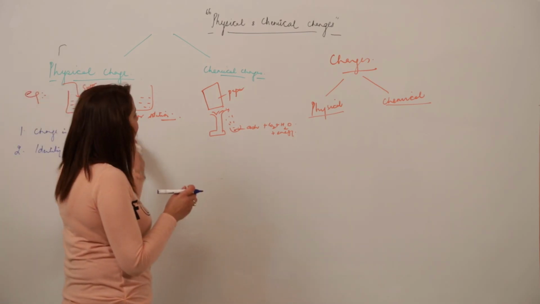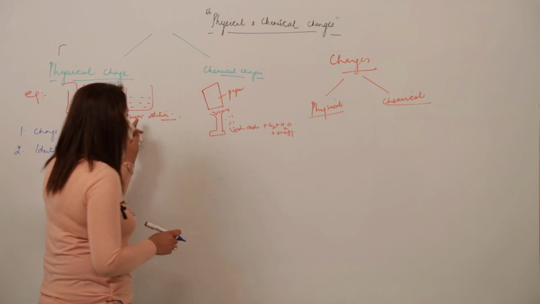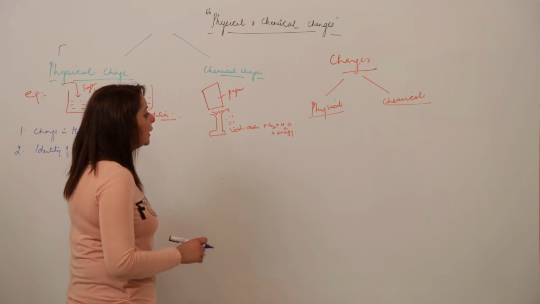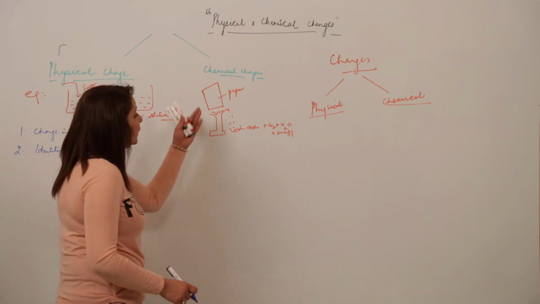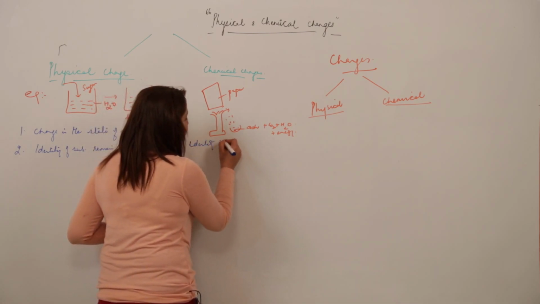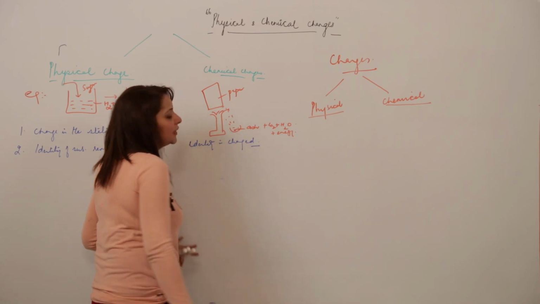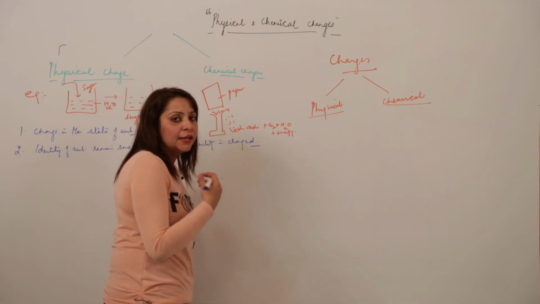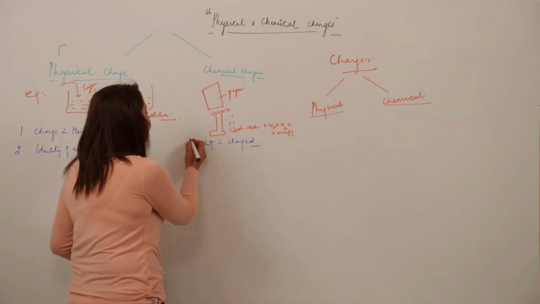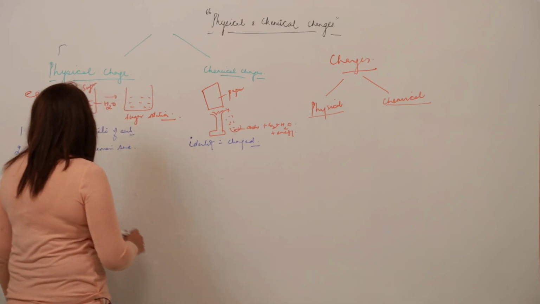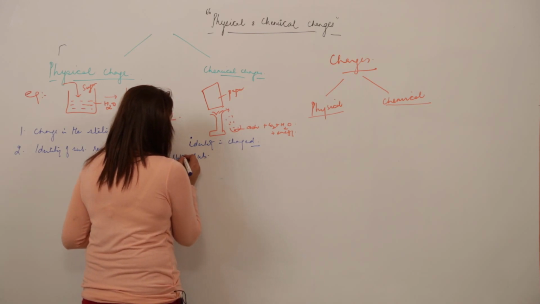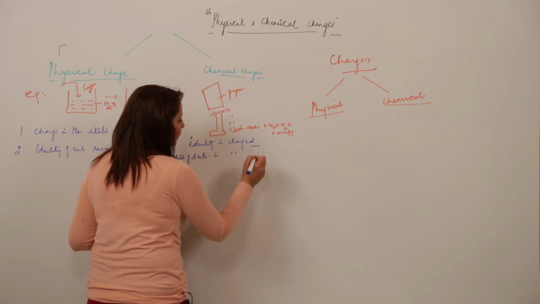Similarly, if I take an example of chemical change, we'll look for these two points. What is happening in case of chemical change? When I am burning the paper, it is losing its identity because it is being converted into ash, right? So that means the identity is changed. It will no longer behave as paper, it will now behave as ash. So the identity of the substance is changed, and moreover the state of the substance is also changed.